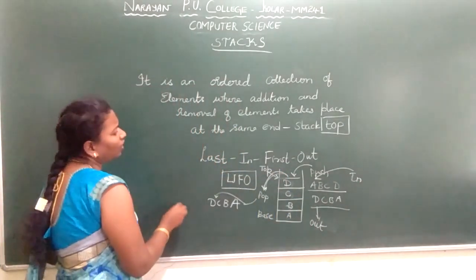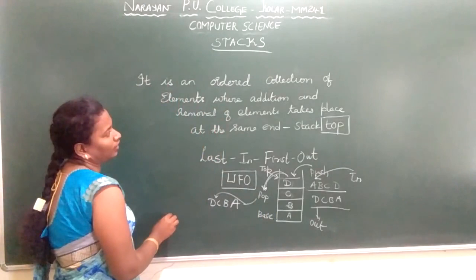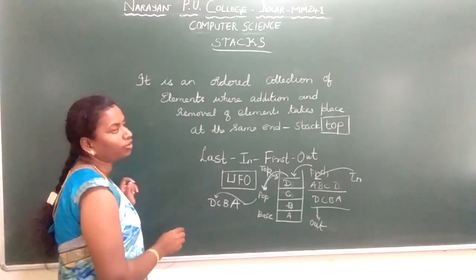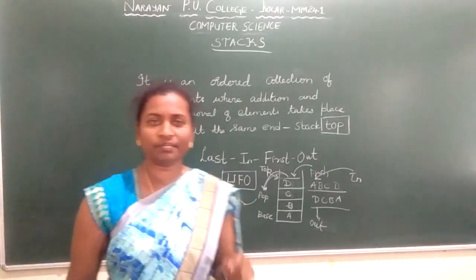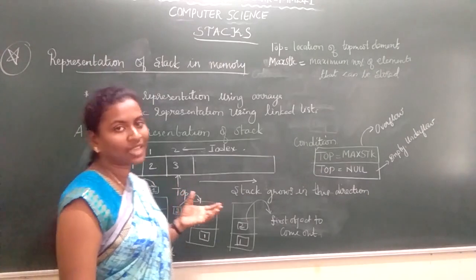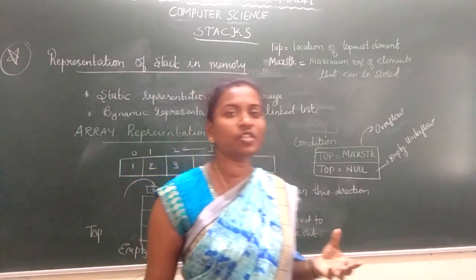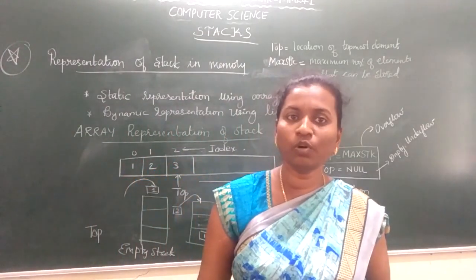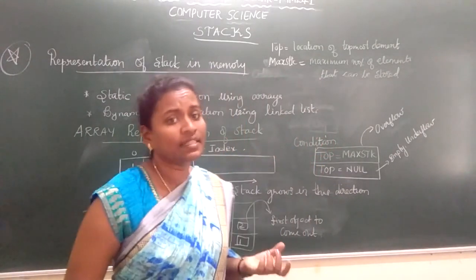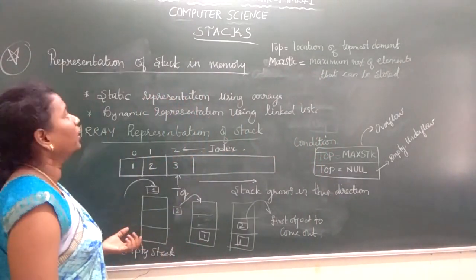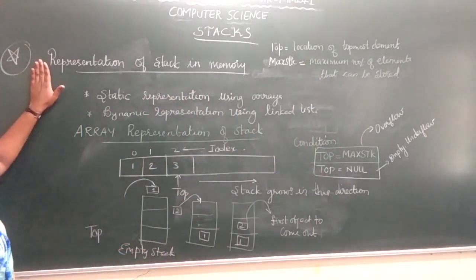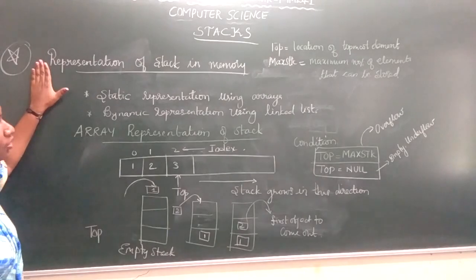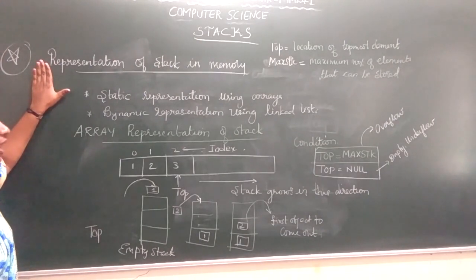Okay. Next we will discuss the representation of stack, how to represent the stack in the memory. We discussed about stack. Stack is an ordered collection of elements where the addition of elements and the removal of elements takes place at the same end, that is called as stack top. Now, once we have seen the definition, next we will go to representation of stack in memory. So how to represent the stack in memory? There are two ways, one is static way and dynamic way.